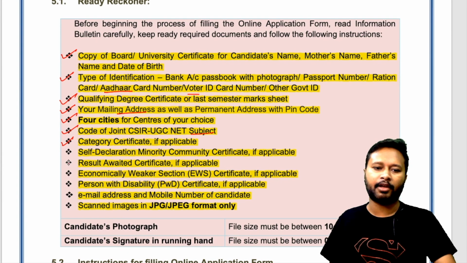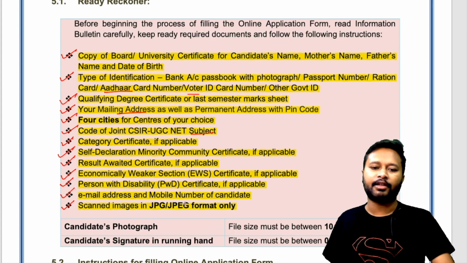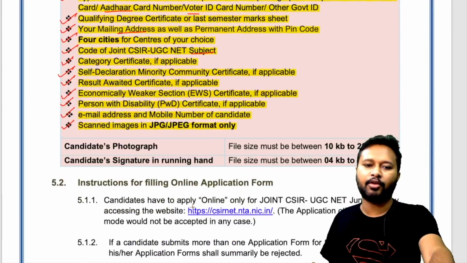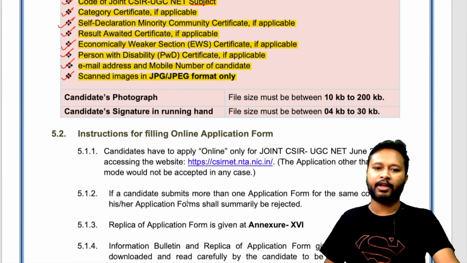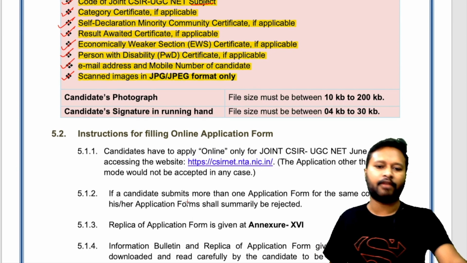Category certificate if applicable, self-declaration minority community certificate, then result awaited certificate if applicable, economically weaker section certificate if applicable, PWD certificate, email address and mobile number of candidate, and scanned images in the JPEG format. Other details about the photograph and all is mentioned. Make sure that you follow all the given guidelines.